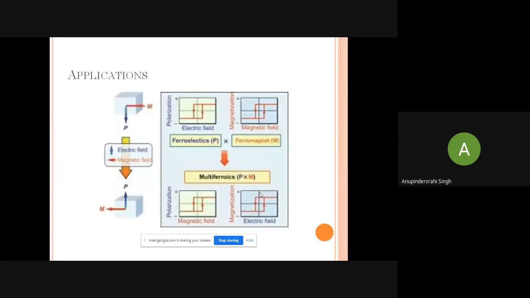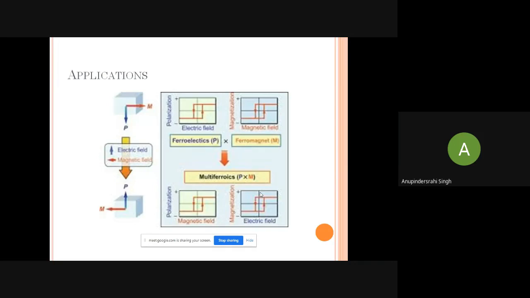Now, what are the applications of the multiferroics? The main application of the multiferroics is data storage. The ferroelectric materials are used to devise ferroelectric RAMs, and the ferromagnetic materials are very much usable in the normal data storage that we are using nowadays.